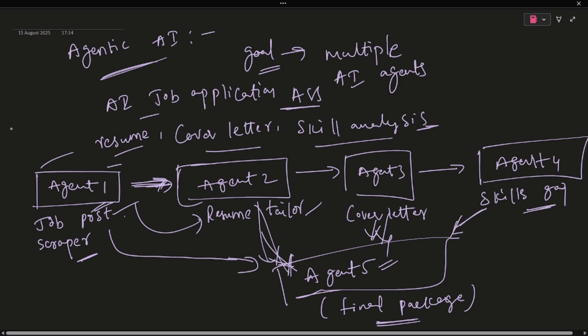If we enter the first input, like the job posting URL, it will automatically and autonomously do the whole workflow. Agent one does its work, agent two does its work, and agent three, agent four, and agent five do their specialized roles and give the final package of results, right? This is all about agentic AI.